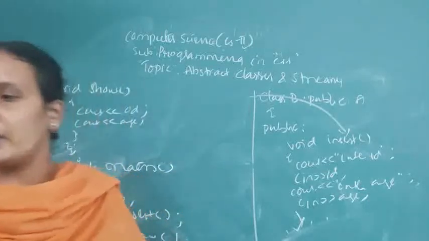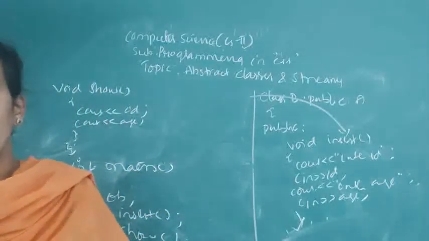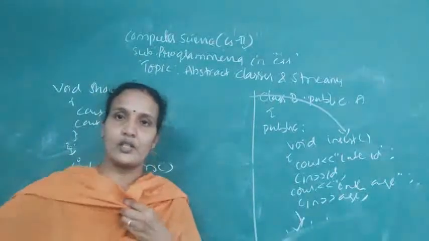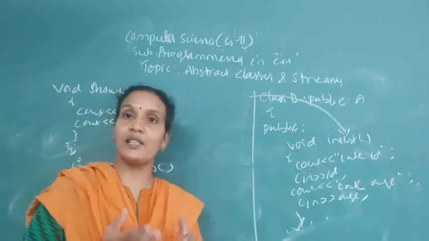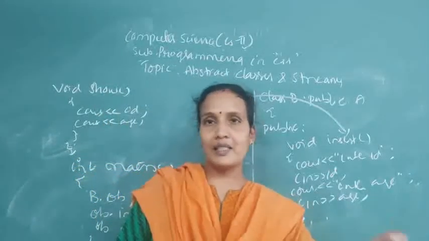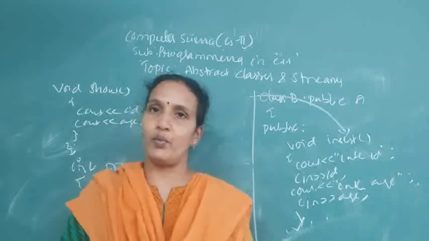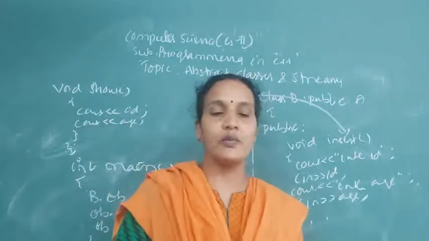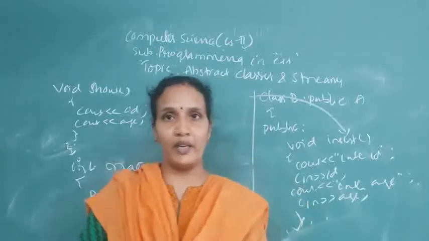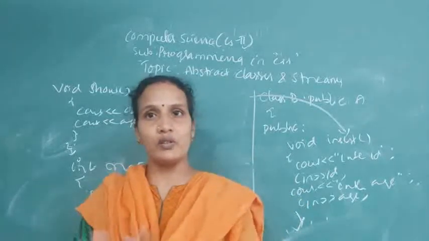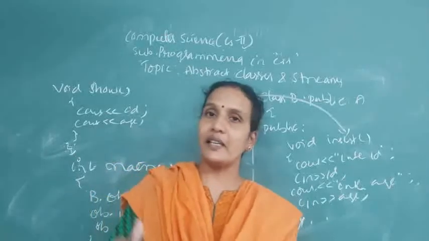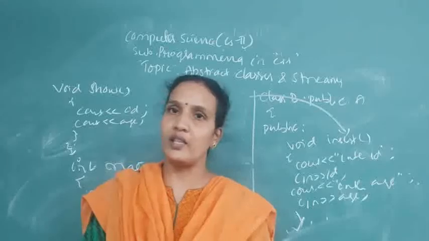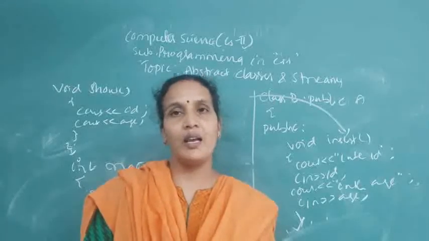So if any class is declared as an abstract class, that class will not provide a body to its functions. The classes which are inheriting that parent class will provide the body to the function, and they can give different definitions. The abstract class only gives the name of the method, but the body it is not providing, nor the conditions of the body. So the child classes can use the same name, but they can give different bodies. That is the use of abstract classes.